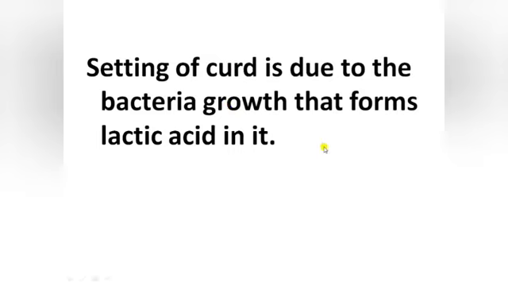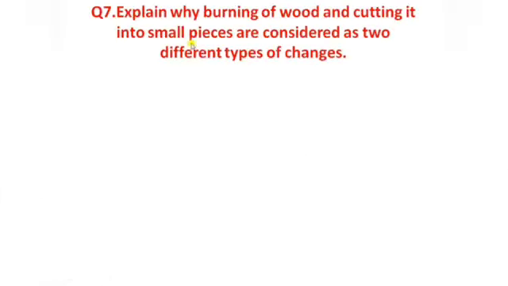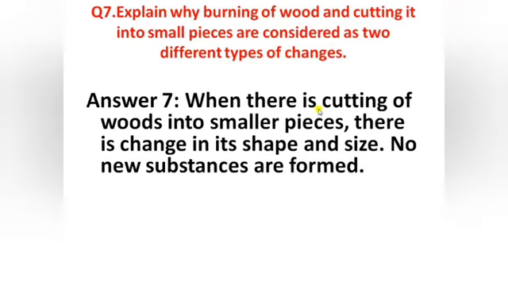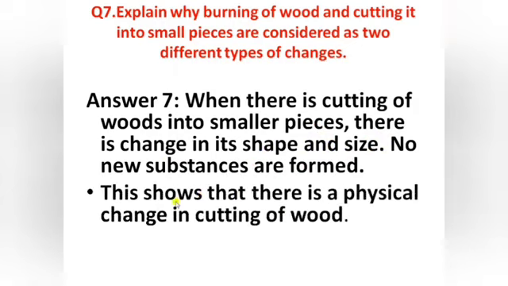Moving on, our seventh question: explain why the burning of wood and cutting it into small pieces are considered two different types of changes. So the answer is, when there is a cutting of wood into smaller pieces, there is a change in its shape, a change in its size, and no new substance is formed. So cutting of wood is a physical change.